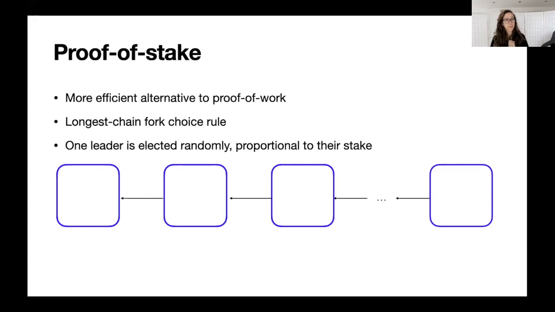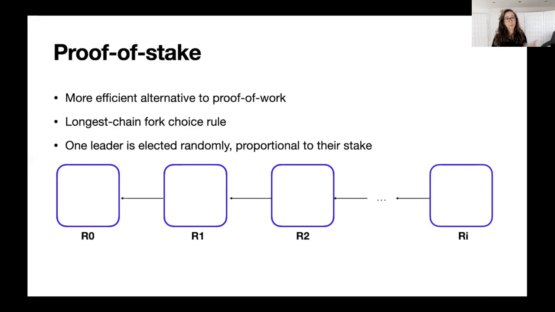In a proof of stake system, as I've already said, miners are elected randomly, proportional to their stake. To start with, we are going to consider that we have access to an ideal random beacon. What it means is that at each round, there will be a number Ri that is created that is perfectly random.